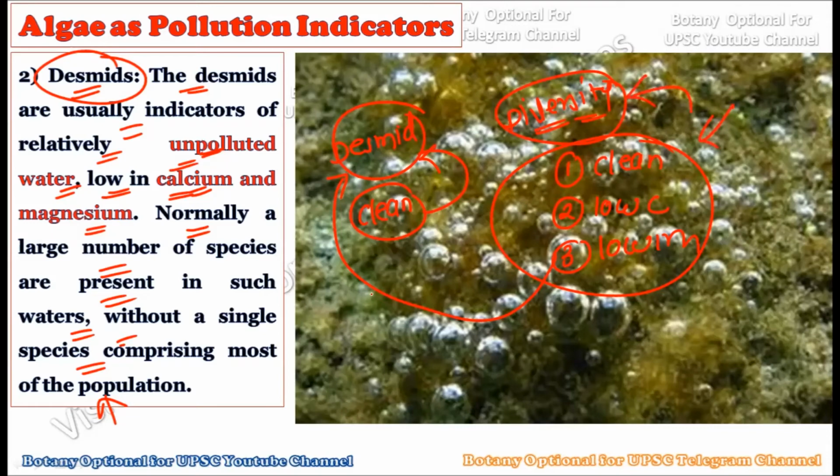Generally what happens if pollution occurs is that one or two species will dominate that particular area. But when there is no pollution, the diversity of desmids can be found. Okay, so in this way, desmids can also be used as pollution indicators.